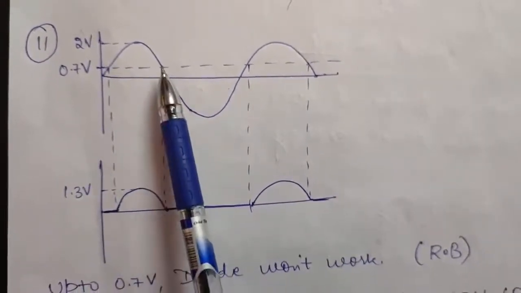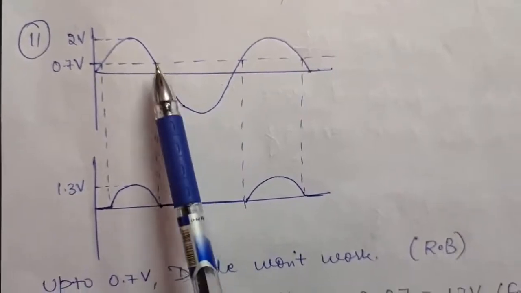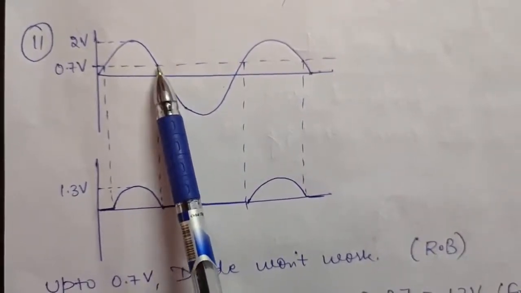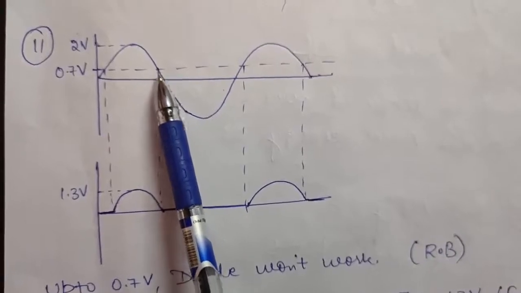Now again below this, for this region, see, it is the upper half or you can say the positive half cycle, but below 0.7.